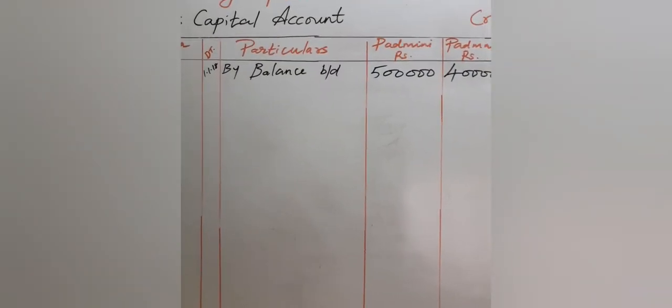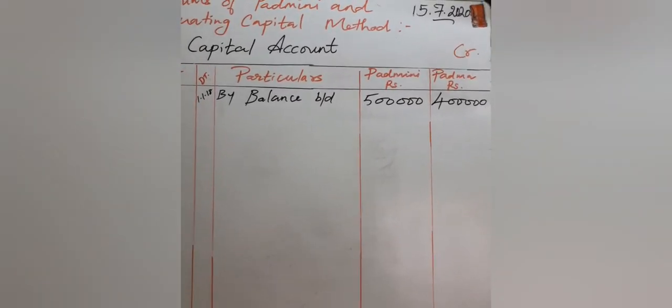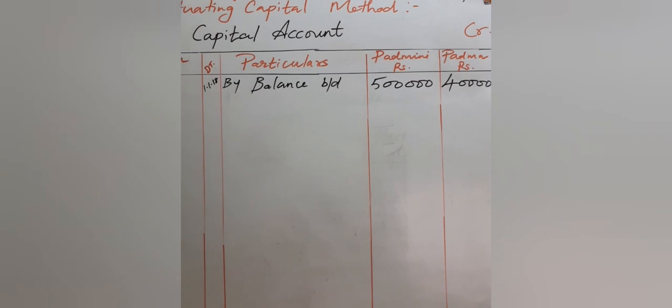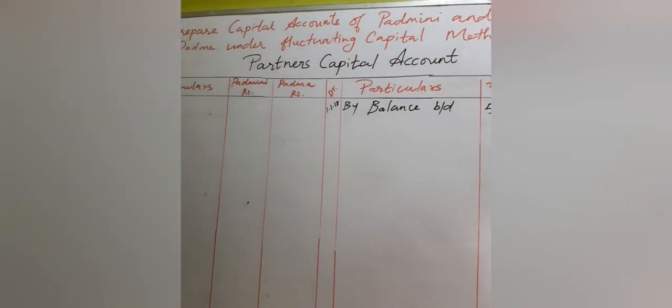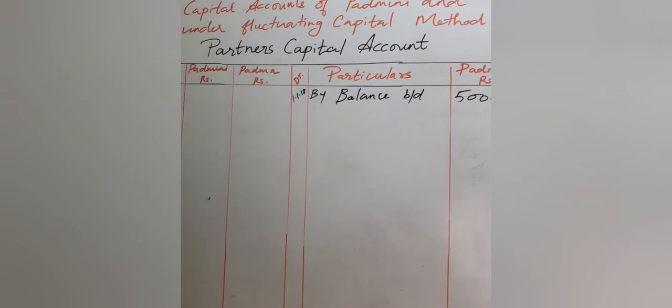Okay students, next what item we want to write? All other items will be written in the same account only. You have to check whether additional capital is there. Additional capital is not there. Okay, then you can start proceeding by entering the other entries which have to be recorded in the credit side.